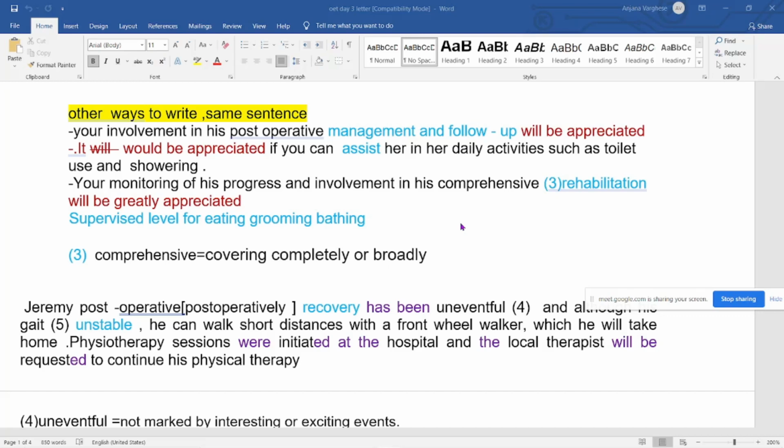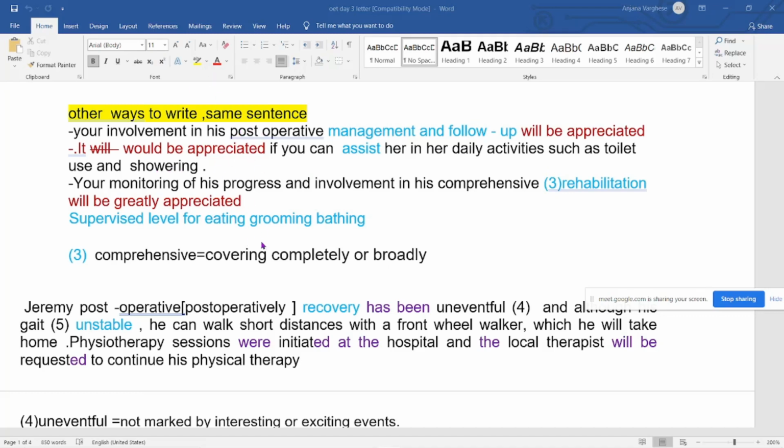I guess you might have read. If you haven't read, just tell me, otherwise I will be moving on. So see, if you can assist her in her daily activities. It's not "activities of daily life", just daily activities. Unnecessarily, don't expand it. It's correct, but more than that, you can just write daily activities such as toilet use and showering. If you want, you can unmute and talk also. Anyway, I will be continuing.